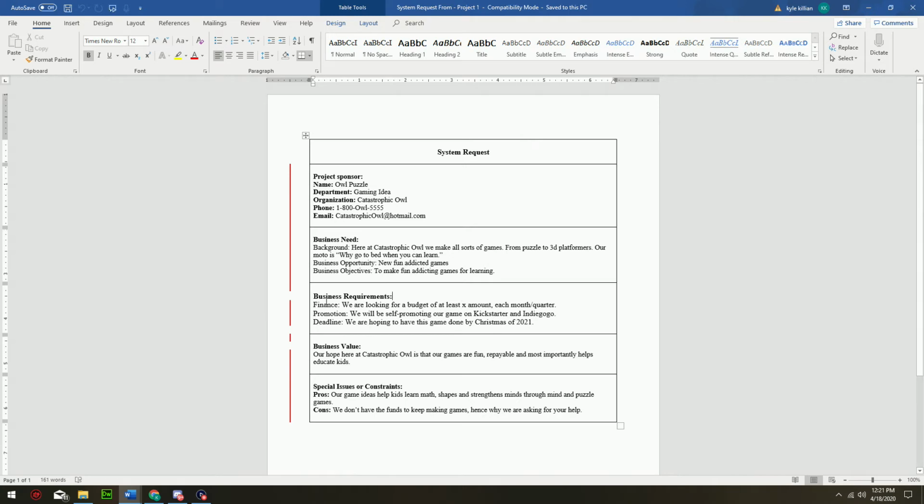And then here, the finance, we are looking for a budget for at least, and I have that written down on the other one, but not this one. So let me fix that real quick. Amount, not each month, it's going to be each year. Each year is actually 75,000. My bad. I just looked it up online, like the amounts that a regular game costs to make, and it was 100,000. And so, anyways, that's how I get these numbers.